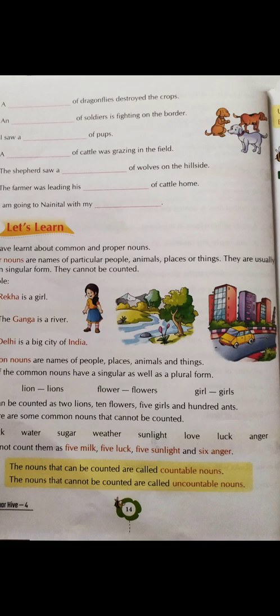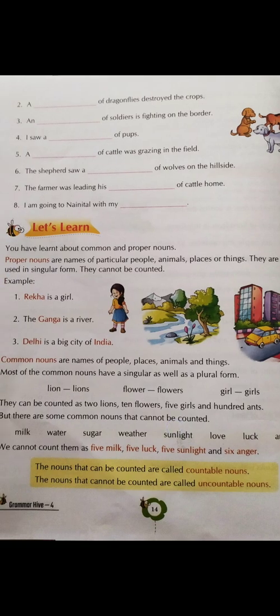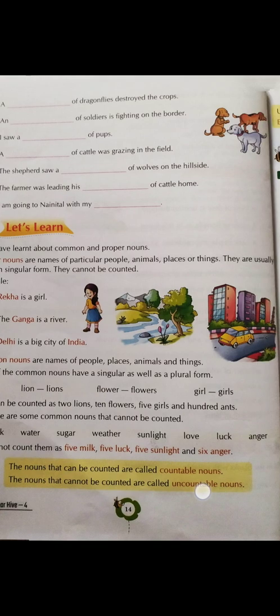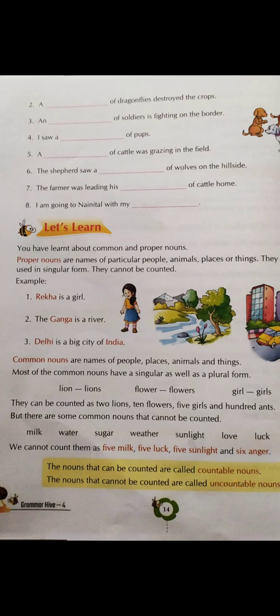So, some of the common nouns can have what? Plural forms. Like over here, you can see lions, flowers, girls, ants. However, there are some common nouns that cannot be counted. So you need to remember there are some common nouns that cannot be counted, like milk, water, sugar, weather, sunlight, love, luck, anger, etc. So you never say milks, you never say waters, you never say sugars, etc. So we cannot count them as five milk, five luck, five sunlight, and six anger.